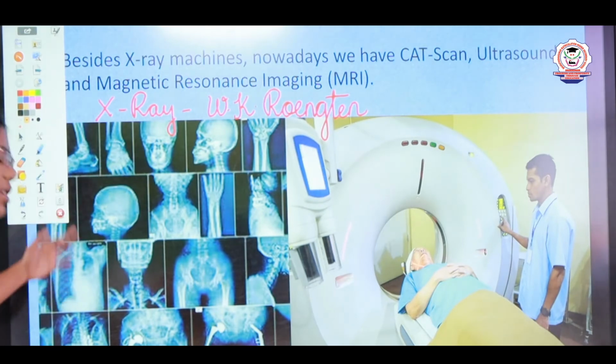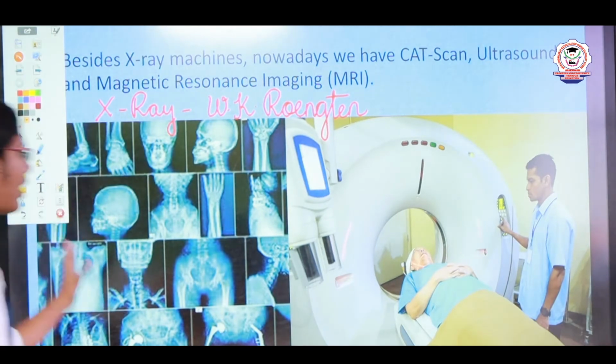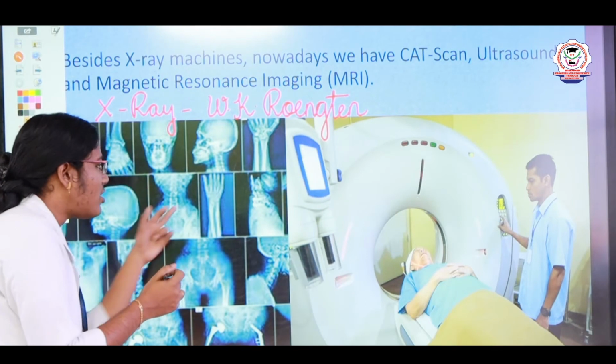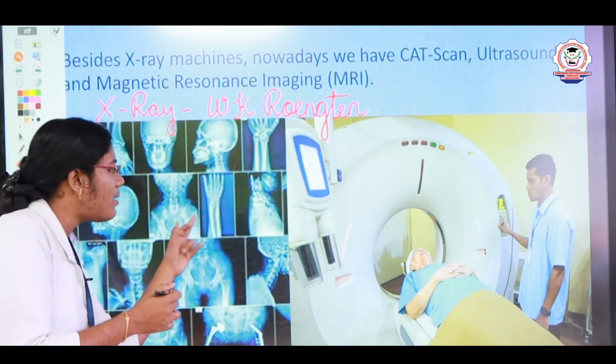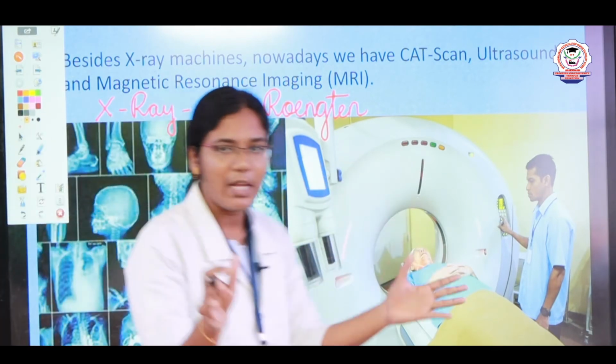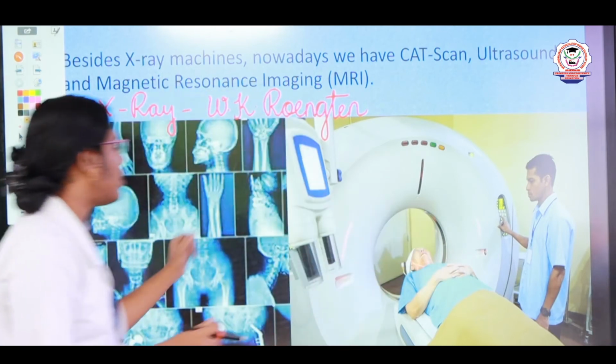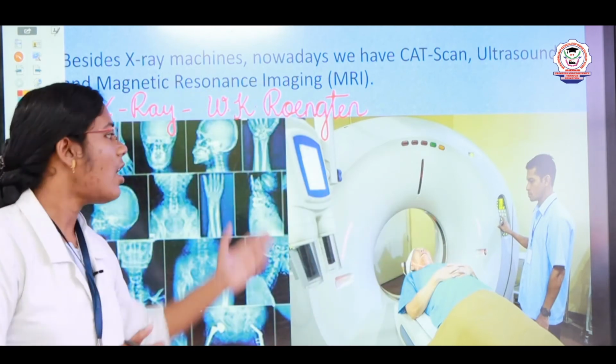Can you see this? What does the picture refer to? It's an X-ray image, right? It shows the internal parts of the body. By X-ray we can know the internal parts of the body.